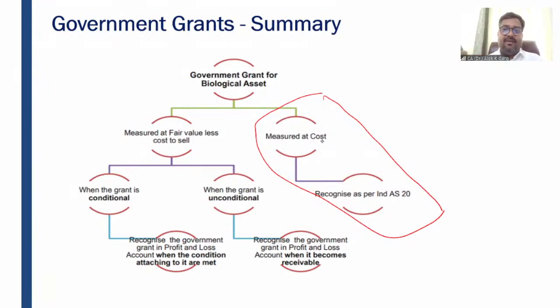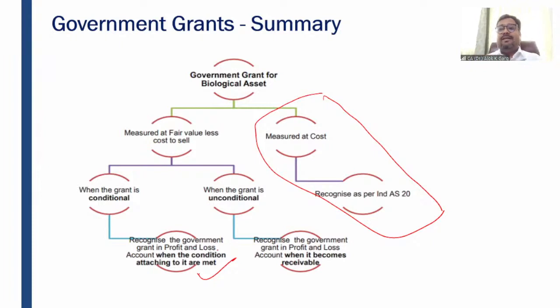So it is conditional, right? So when will the government grant be recognized? When the condition is met. So if the government grant is conditional, then recognize the government grant in profit and loss account when the conditions attaching to the government grant are met, right? Clear? When the conditions are met.